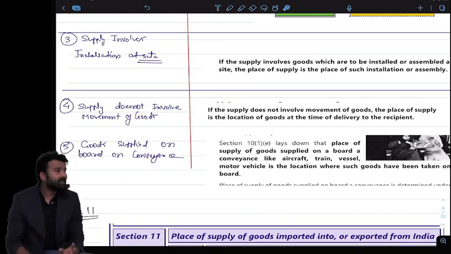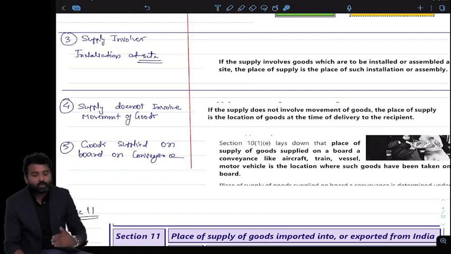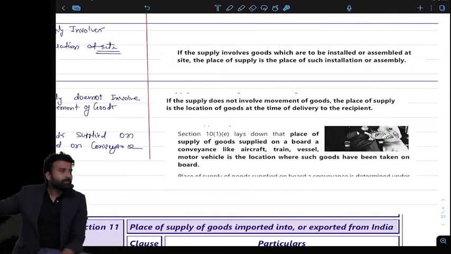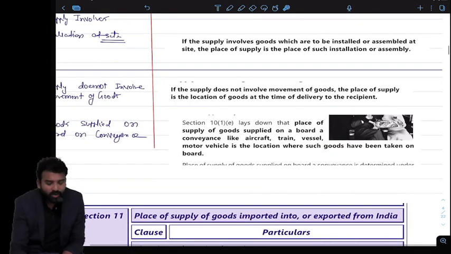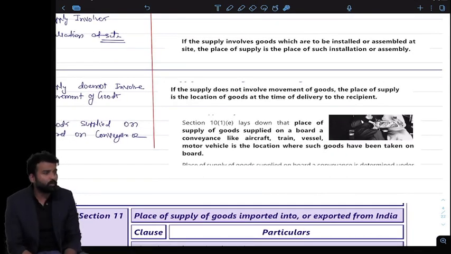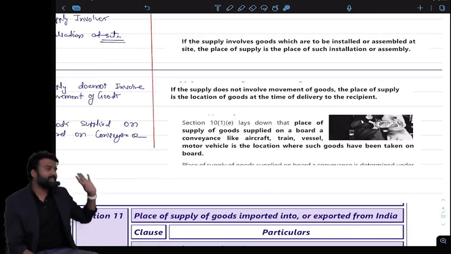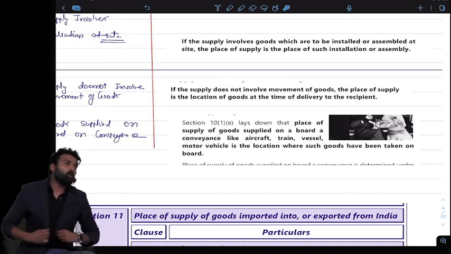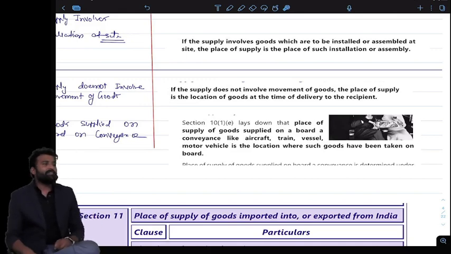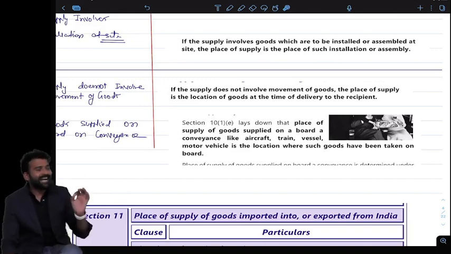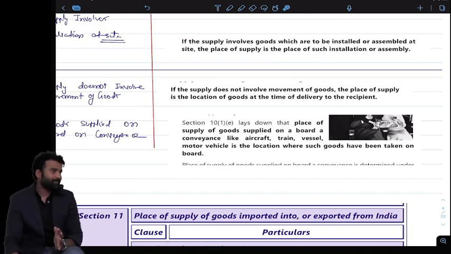In this case, the place of supply is where the goods are loaded on the conveyance. If the flight started from Delhi, and from Delhi the goods were loaded on the conveyance, and now the flight is going to Mumbai, Delhi is the place of supply. Where the goods are loaded becomes the place of supply. So if the goods are sold on board a conveyance, when the conveyance is airborne, where the goods are loaded on that conveyance is the place of supply.